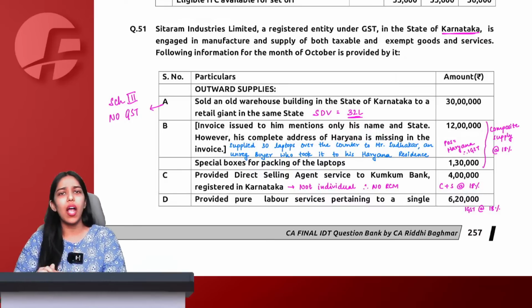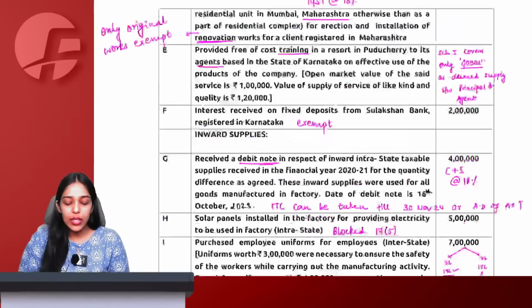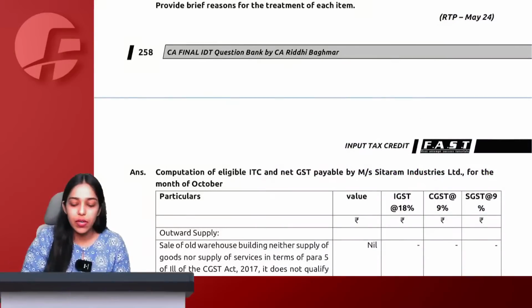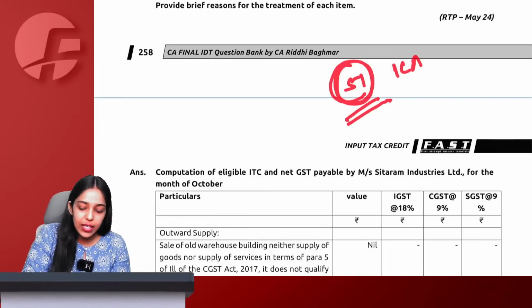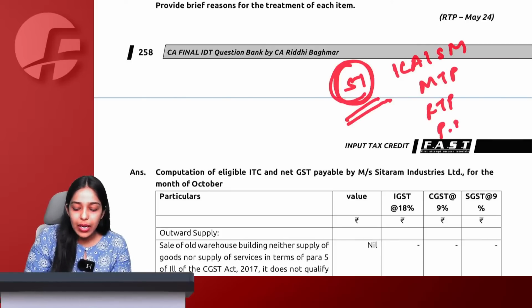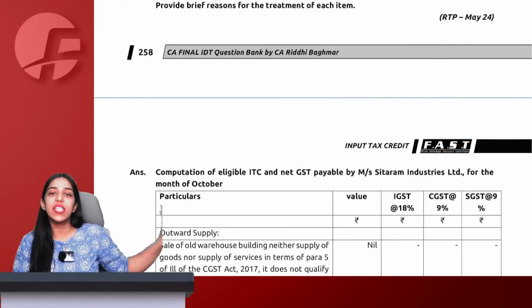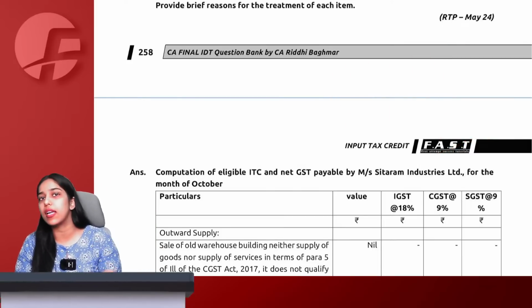Are you all active with me? Now in our question bank for the input tax credit chapter, there are a total of 51 questions. These 51 questions cover everything: ICAI study material, mock test paper, revision test paper and past paper. Till the past 5-6 attempts we have covered everything that is relevant for you.